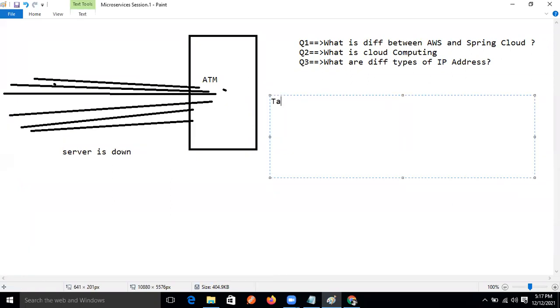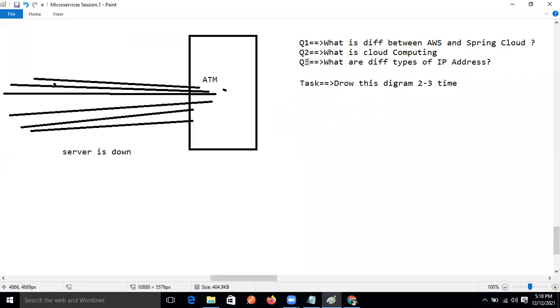One more task I'm giving, right? Draw this diagram 2 to 3 times. Can you do that? Sure Ravi, yes sir, we can do. Give the response, everyone, okay? Because today our class is over now. Sure Ravi. What is cloud computing? What are the different IP addresses? Draw this diagram 2 times.